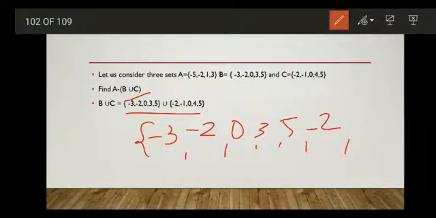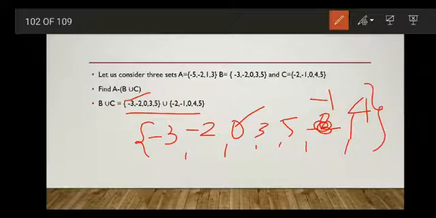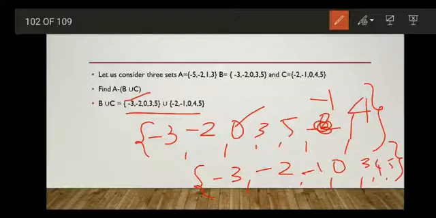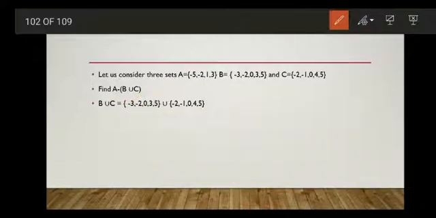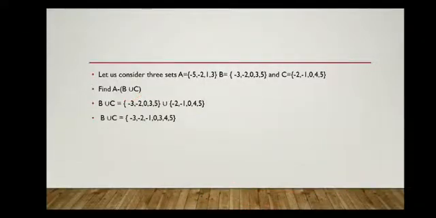Minus 2 is already written, so don't write minus 2 again. Minus 1. 0 is already written, then 4. 5 is already written. So this is our B union C. Since order does not matter, we'll rearrange them. So B union C will be {-3, -2, -1, 0, 3, 4, 5}.